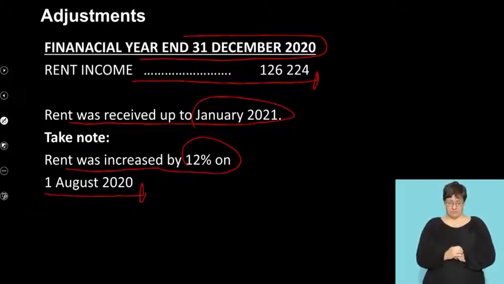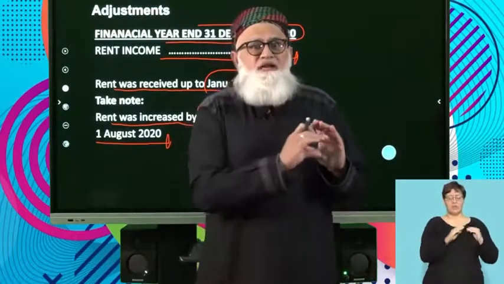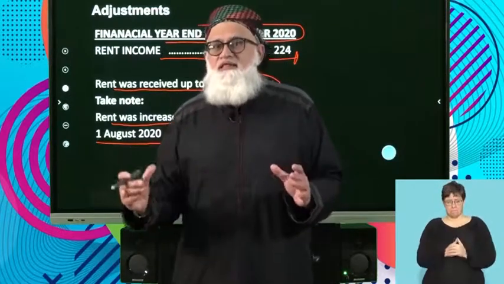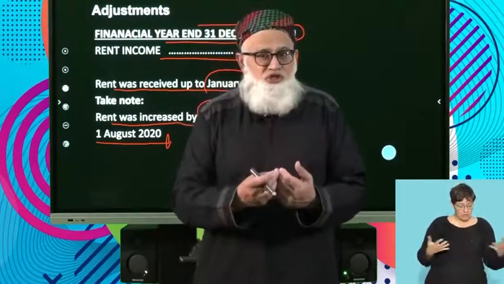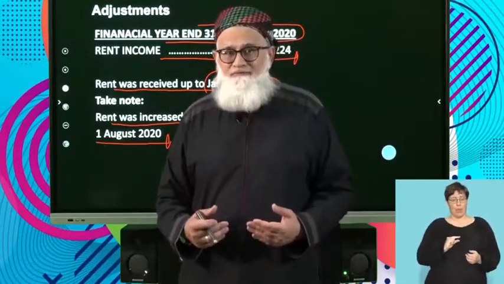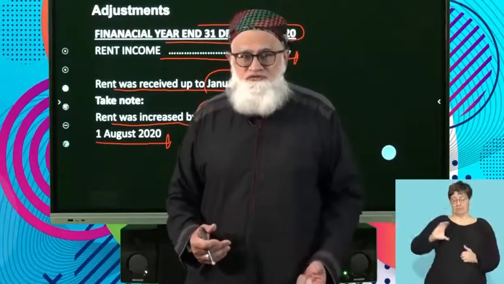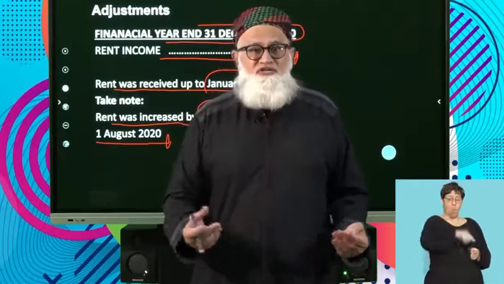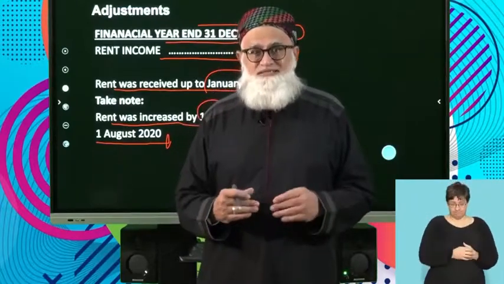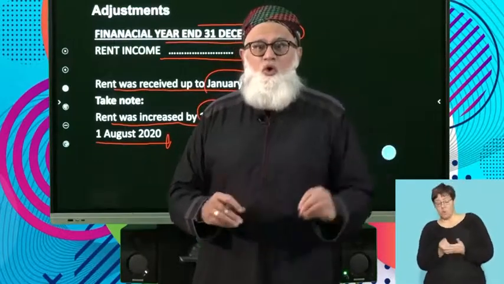Again, let me just give you an overview of the rentals and the types of adjustments that you can get. Firstly, the rental remains constant for the year. Either you've received too much or you've received too little, right? So it can either be a deferred income where you receive too much of rental, or it could be an accrued income where you haven't received for the full 12 months. Right, those are the two possible adjustments with rent income, either deferred or accrued.